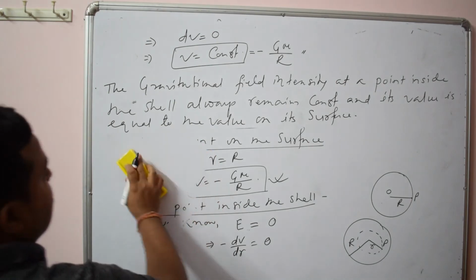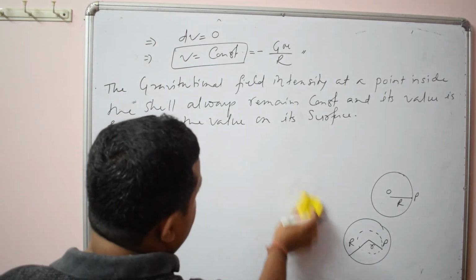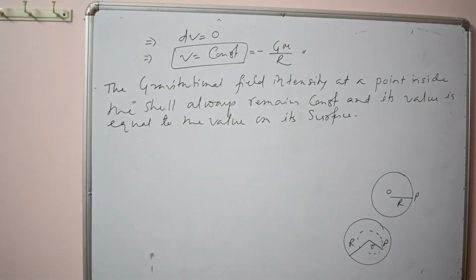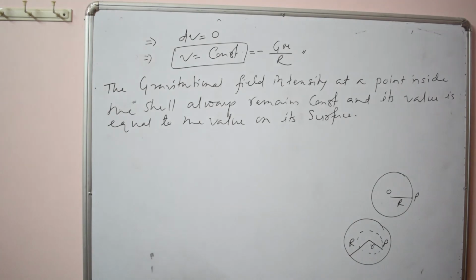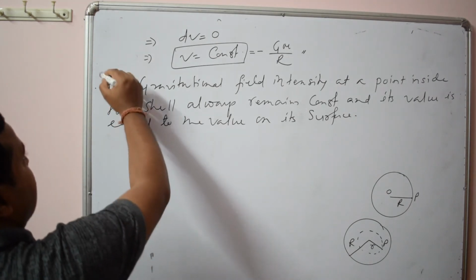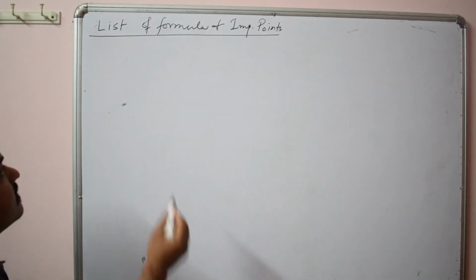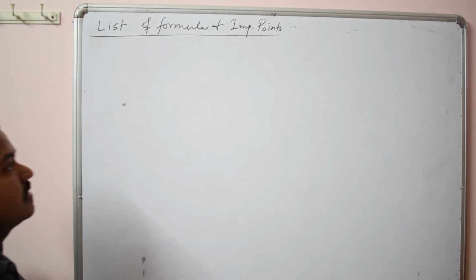Remember that if you are asked to find the potential at a point inside the shell, you have to use the formula for potential at a point on the surface of the shell. What is the value on the surface? It is exactly the same at a point inside. Okay, so let us now list the formulas and the important points of today's discussion.